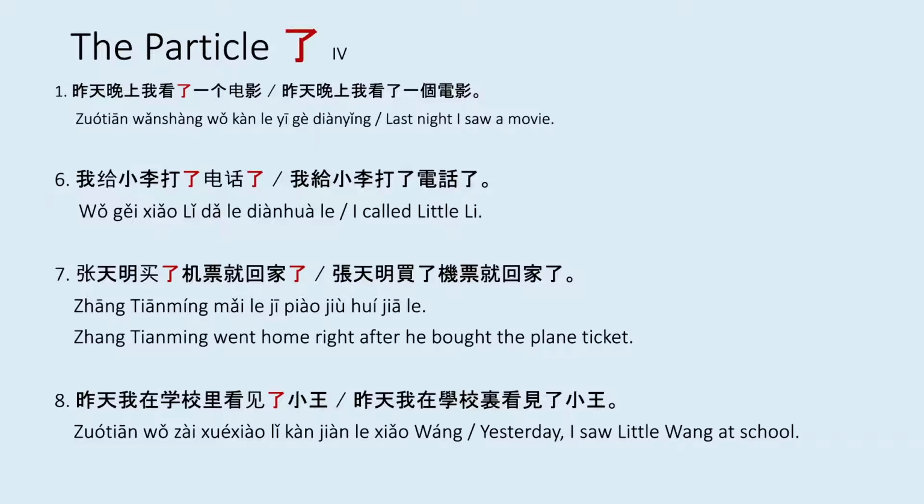For example 8, the condition is that the object refers to a definite person or thing. So, 昨天我在学校里看见了小王. Yesterday I saw little Wang at school. And here the definite object is 小王, so there is no need to quantify the object.